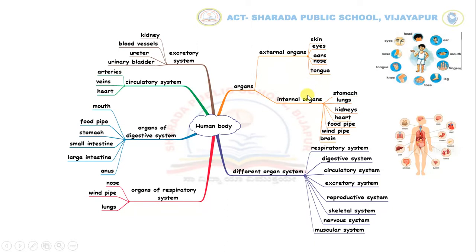The organs which are inside the body are called internal organs. For example, stomach, lungs, kidneys, heart, food pipe, windpipe and brain.